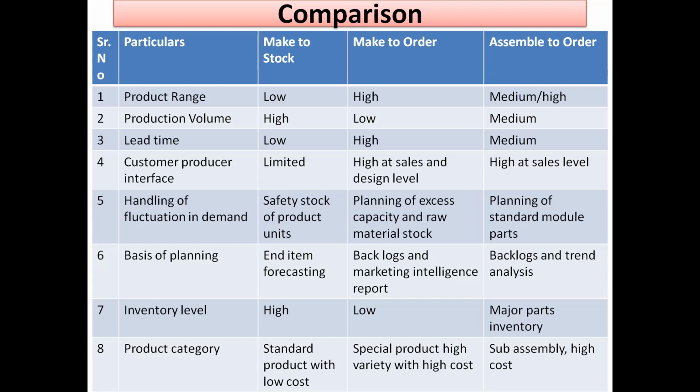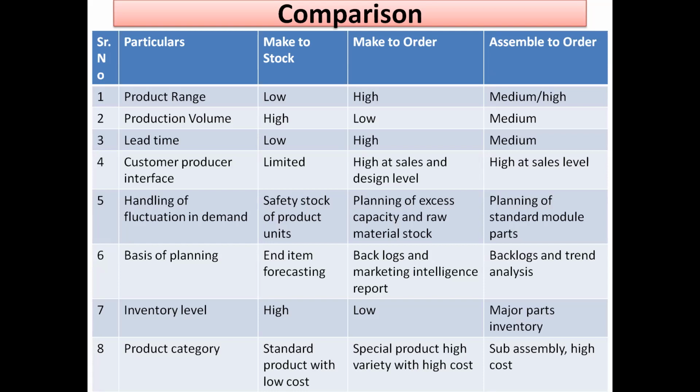In make to order, when the company gets the order, after that the company starts manufacturing the product and only then the product is delivered to the customer. So a very high lead time is required for make to order, and on average, in between, medium time is required for assemble to order.